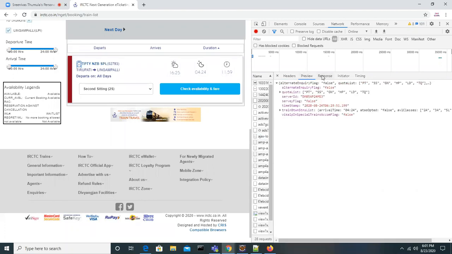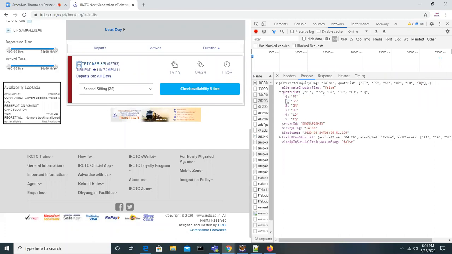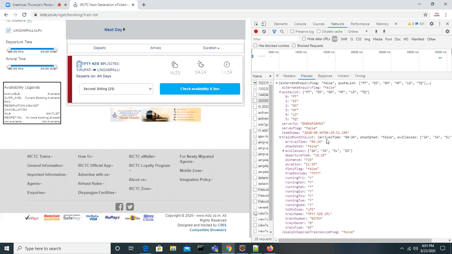This is the response. You can see the response preview, and you are getting the response: all the quotas, train list, availabilities, available classes, departure time, arrival time. You can see that, right? The time is getting displayed here, 4:24. Can you see here the UI? This is the arrival time, and this is the departure time.